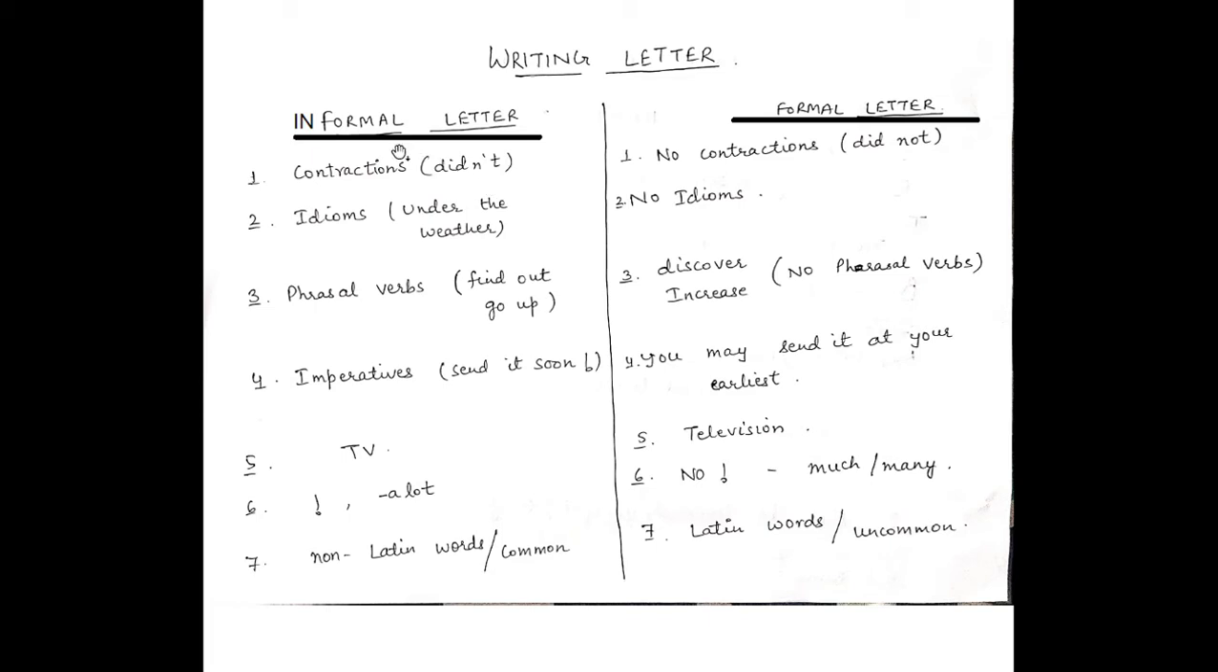So in the informal letter you can use these contractions, but in the formal letter keep in mind that you should not use contractions. No contractions should be used. If you want to write did not, then you have to write the full did not. You should not write didn't. You can write didn't in an informal letter, but in the formal letter you will write the full form did not. So contractions can be used in an informal letter, but no contraction can be used in a formal letter.